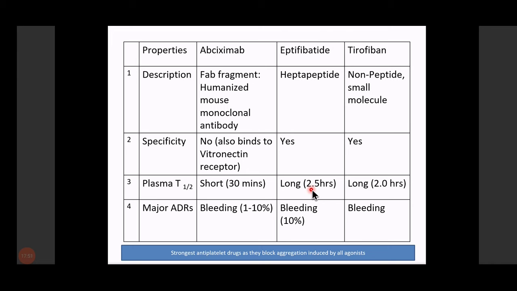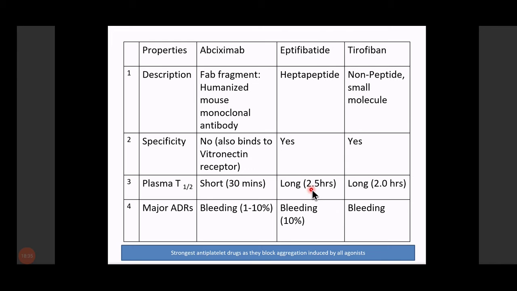Abciximab is a humanized mouse monoclonal antibody, whereas eptifibatide is a heptapeptide and tirofiban is a non-peptide small molecule. If we talk about specificity, eptifibatide and tirofiban only bind to the GP IIb/IIIa receptor, while abciximab also binds to the vitronectin receptor and inhibits the action of vitronectin. Now what does vitronectin do? Basically it's a substance which promotes plasminogen activation.